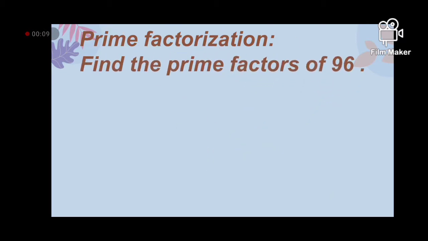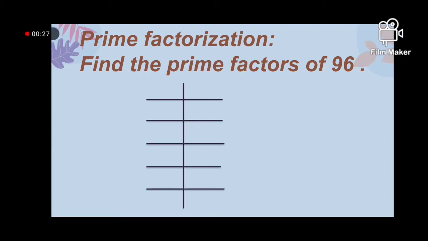Find the prime factors of 96. How will we find the prime factors of 96? We will use prime factorization method. First we will divide 96 by 2, because 96 is an even number. So 2 48s are 96. Then 48 is also an even number, so we will divide it again by 2.